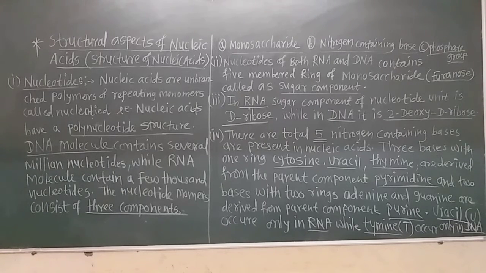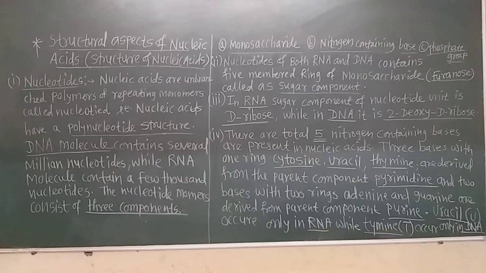As in DNA there is the deoxy-D-ribose sugar, the nucleic acid is called DNA. And in RNA there is only the D-ribose sugar, so that nucleic acid is called RNA. Remember that. Do you know why they are called DNA and RNA in biology? No? Then see, this is the actual reason why DNA is called DNA and why RNA is called RNA.